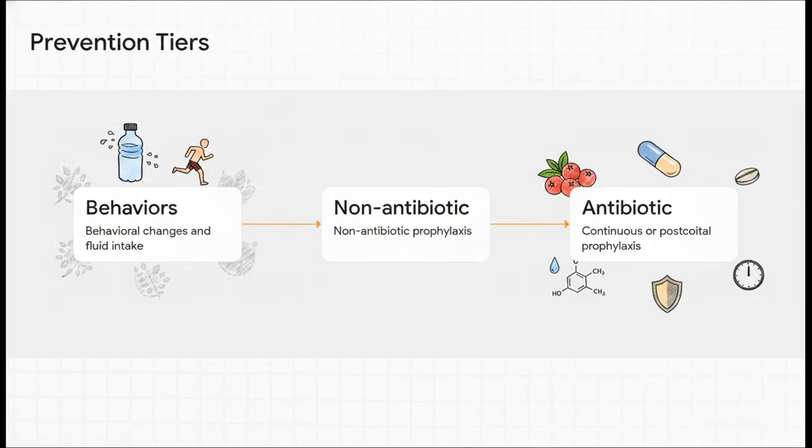Step 1, modify behaviors and increase fluids. Step 2, introduce non-antibiotic prophylaxis, things like topical estrogen, methenamine, or cranberry. And then Step 3, only if those fail do we even consider continuous or post-coital antibiotic prophylaxis. Let's break these down a bit more.